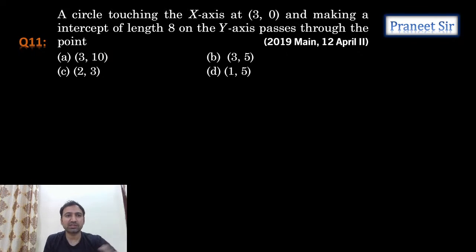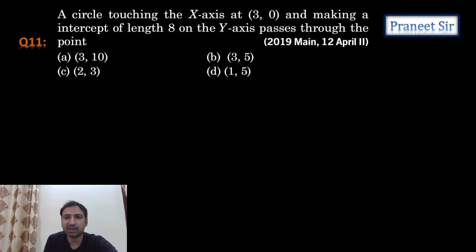Chalo, guys, let's start doing these questions. So this is the 2019 questions. Now in this class, we are going to discuss 2019 questions from the chapter circles. A circle is touching x-axis at (3, 0) and making an intercept of length 8 units on the y-axis. It passes through the point. So we need to calculate the circle equation.